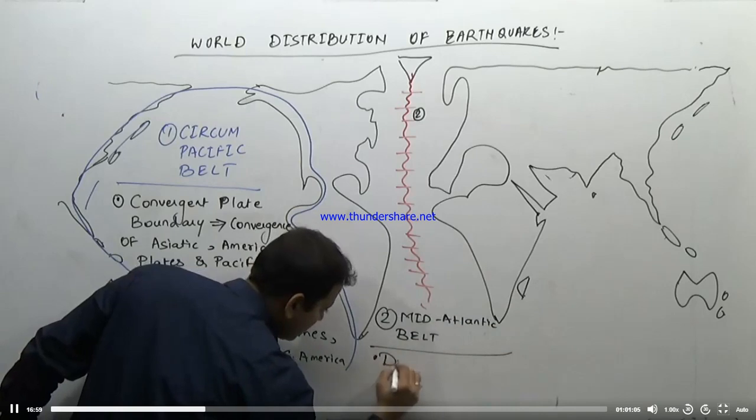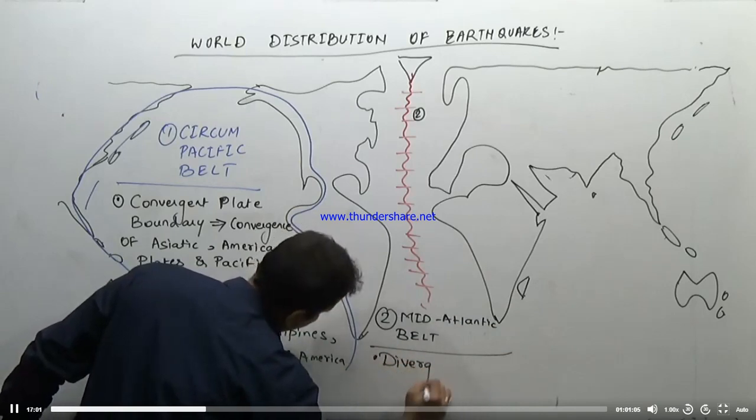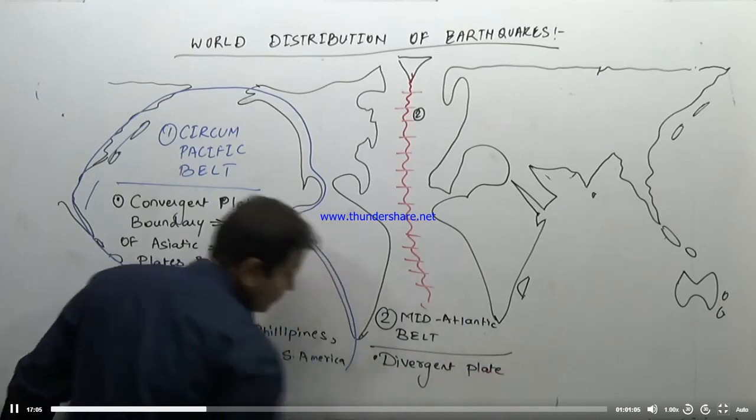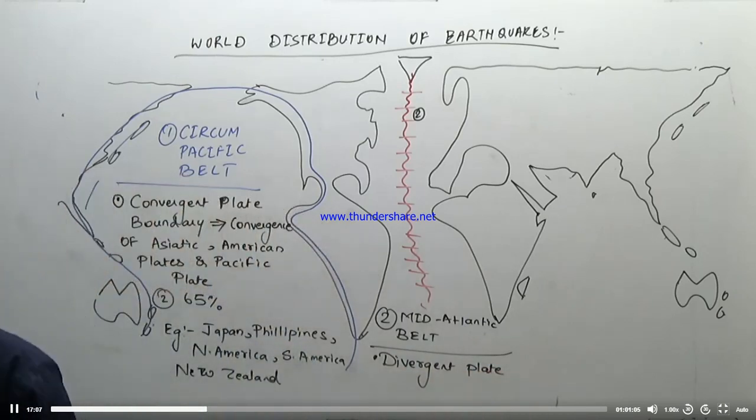What does it represent? A divergent plate boundary, between the American plate, that is both the Americas, and Africa and Asia.